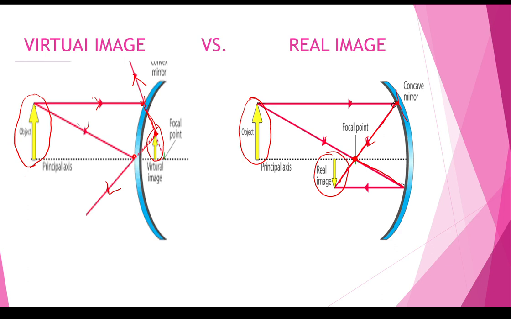Now comparing the virtual image and the real image, the image we get is virtual here and real here. The virtual image is behind the mirror, on the back side of the mirror, and the real image we get on the front side of the mirror.